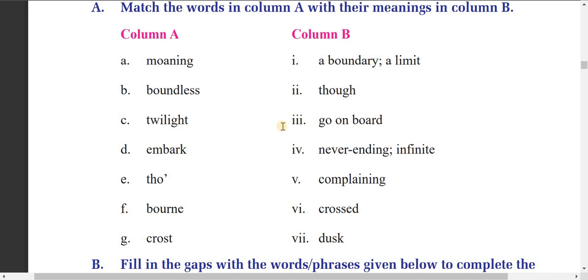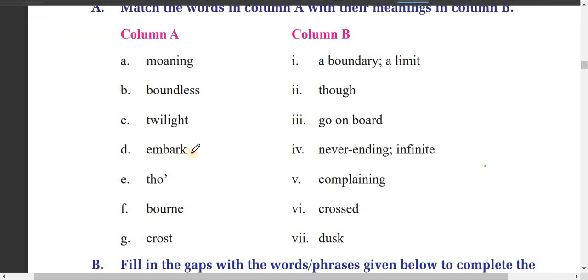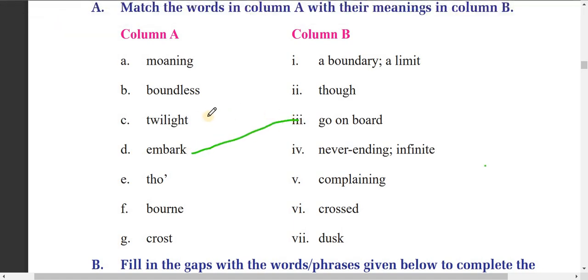Embark means go on board. Go on board, this is called embark. I told you, mourning means here complaining, boundless means never ending, and twilight means darks.